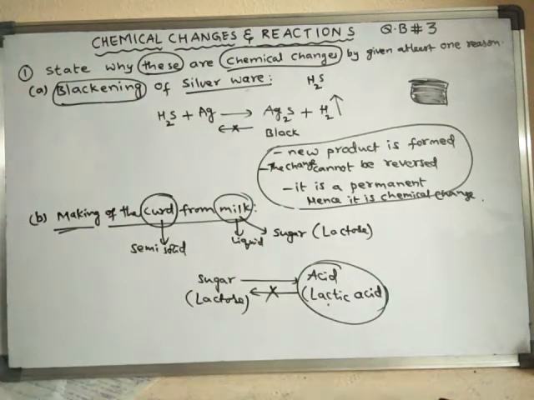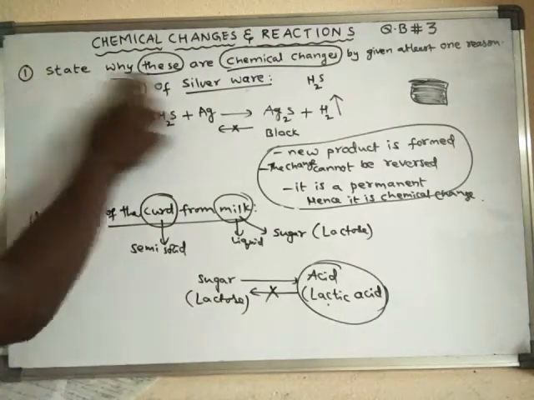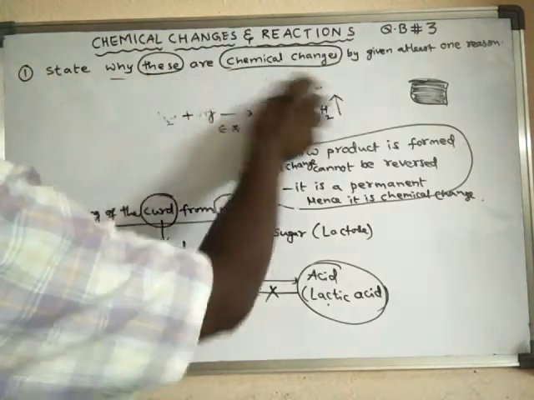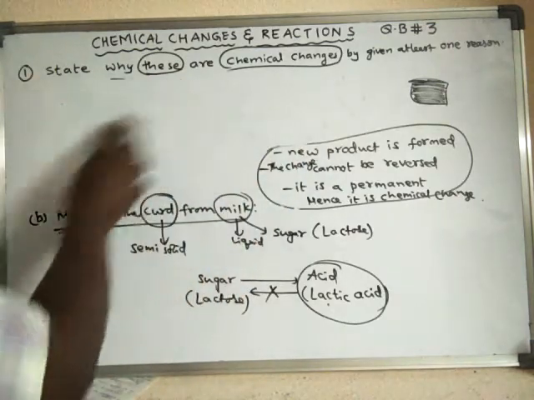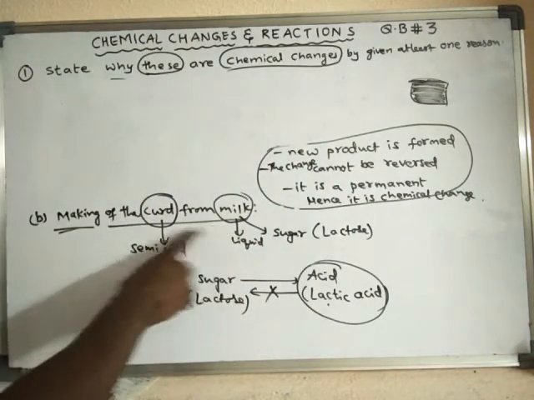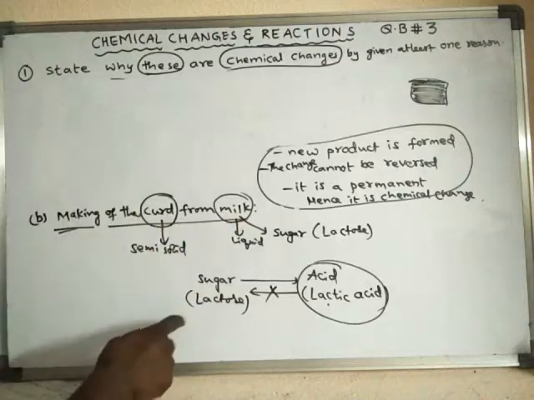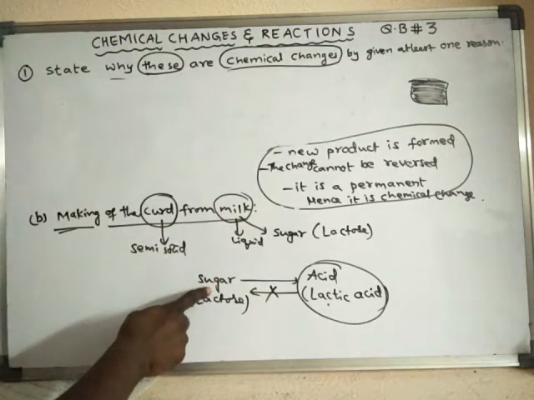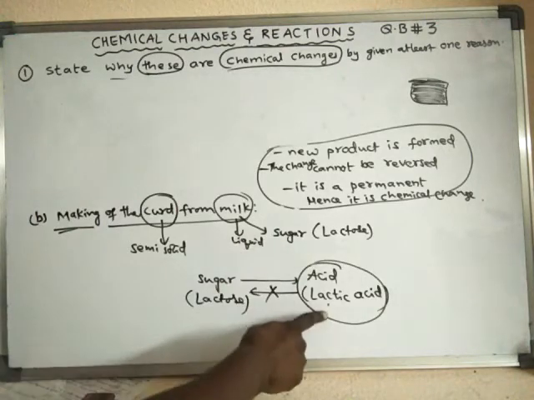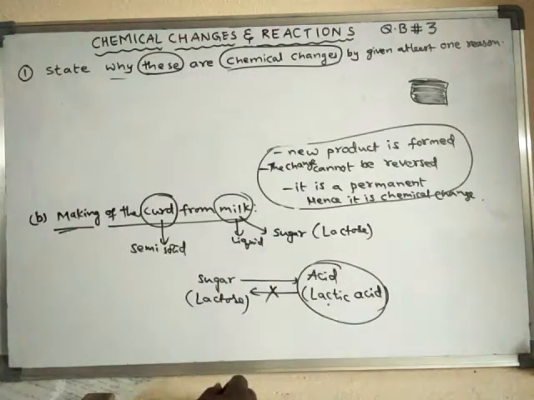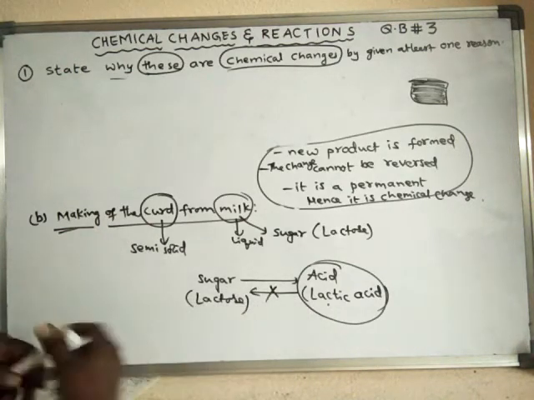Now we learn about the third one. We have to give the reason for the chemical change. Here milk is converted into curd. In milk, lactose sugar is present, and that lactose sugar is permanently converted into lactic acid during the process known as curdling of milk.